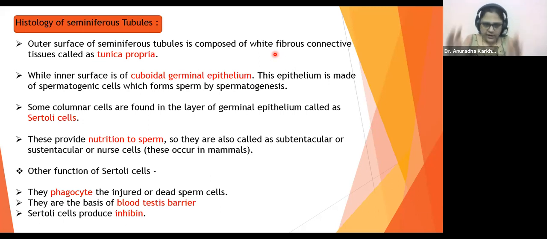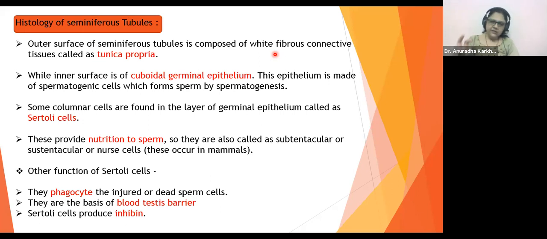So cuboidal germinal epithelium is a tissue. Correct? Individual cells of this cuboidal germinal epithelial tissue will be called spermatogenic cells. Did you understand the language? Which form sperm by spermatogenesis.